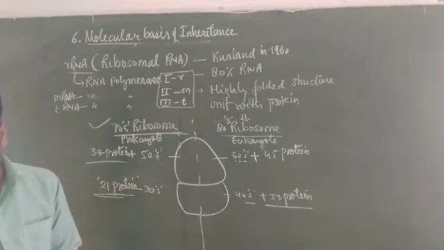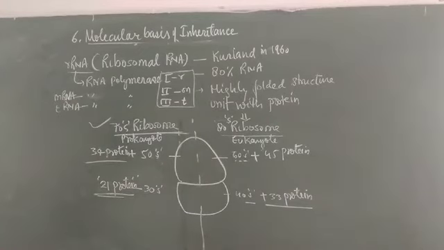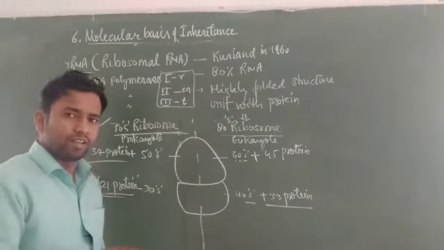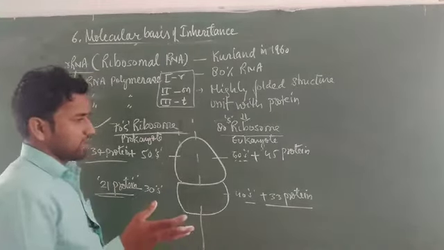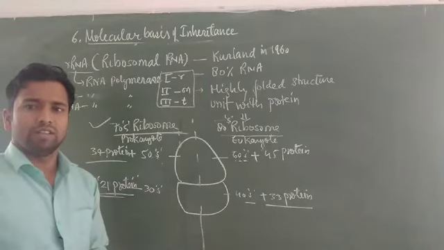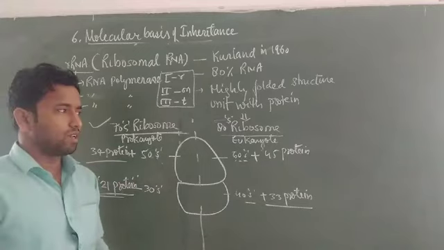hnRNA is small nuclear RNA. What is a small nuclear RNA? It is RNA that is present inside the nucleus but does not come outside the nucleus, and is combined with additional proteins. This is considered under small nuclear RNA.